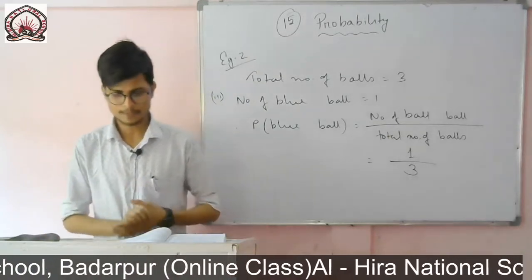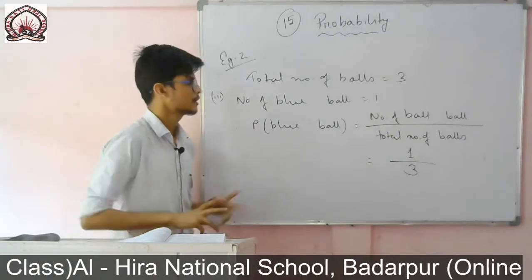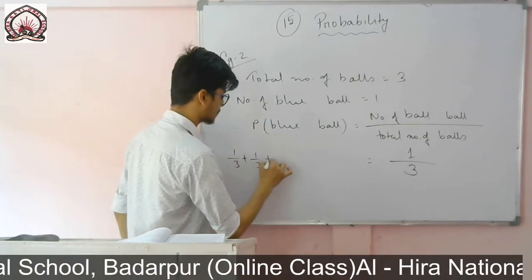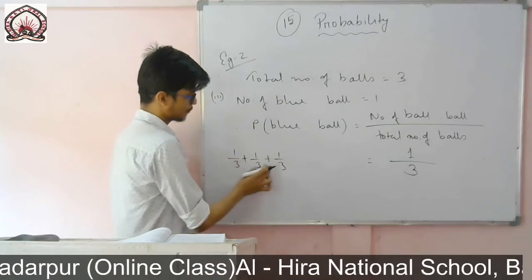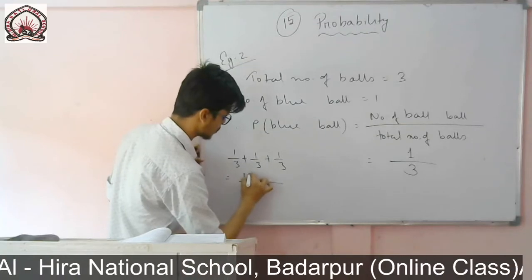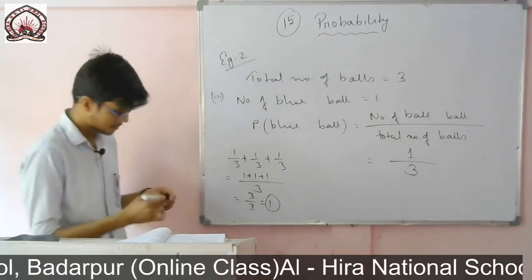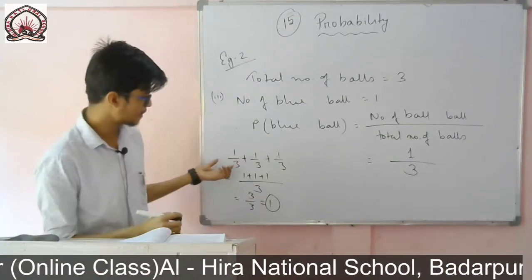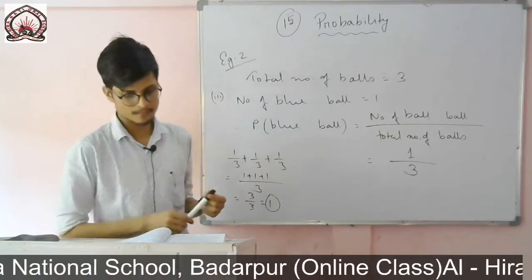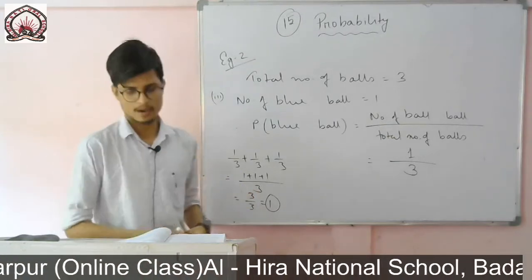And one thing: the sum of the probabilities of all the elementary events of an experiment is always 1. In each and every case I have got the probability 1 by 3. So if I add 1 by 3 plus 1 by 3 plus 1 by 3, for the red ball, blue ball and yellow ball, 1 plus 1 plus 1 will be 3 by 3. So the answer is 1. Always remember that the sum of the probabilities of all the elementary events of an experiment is always 1.